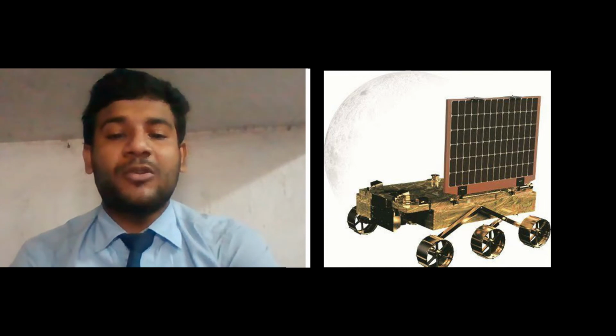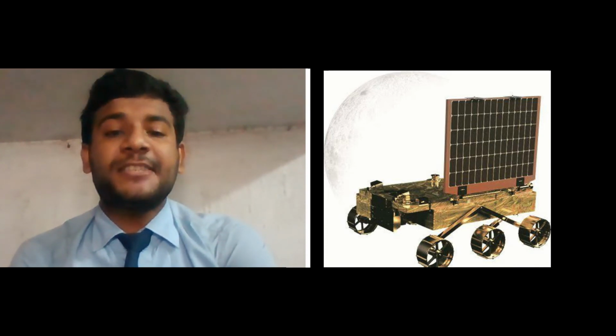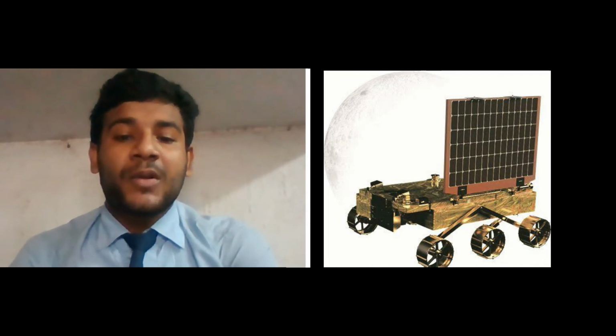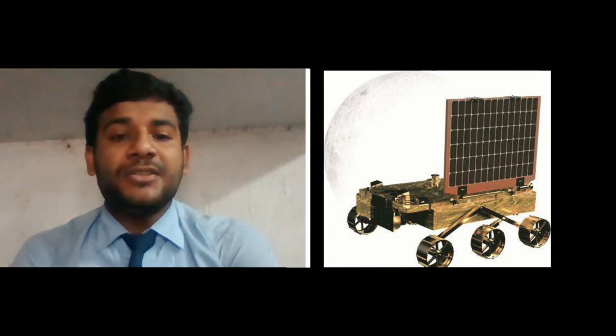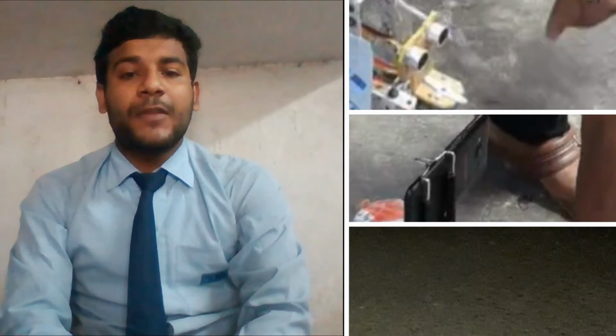Pragyan was the rover of Chandrayaan-2, a lunar mission developed by the Indian Space Research Organisation (ISRO), which launched in July 2019. Now, here we will discuss the working principle of rover Pragyan.